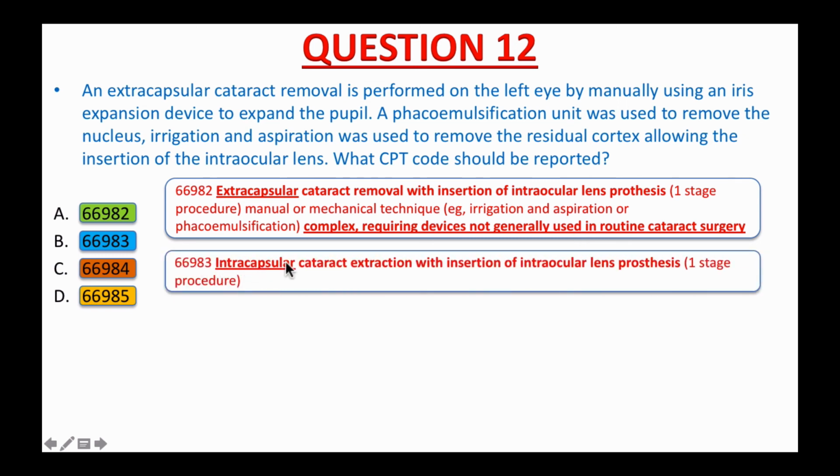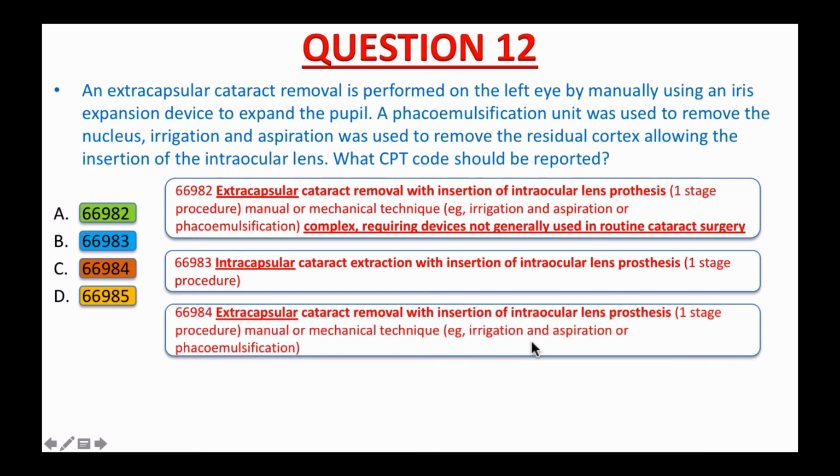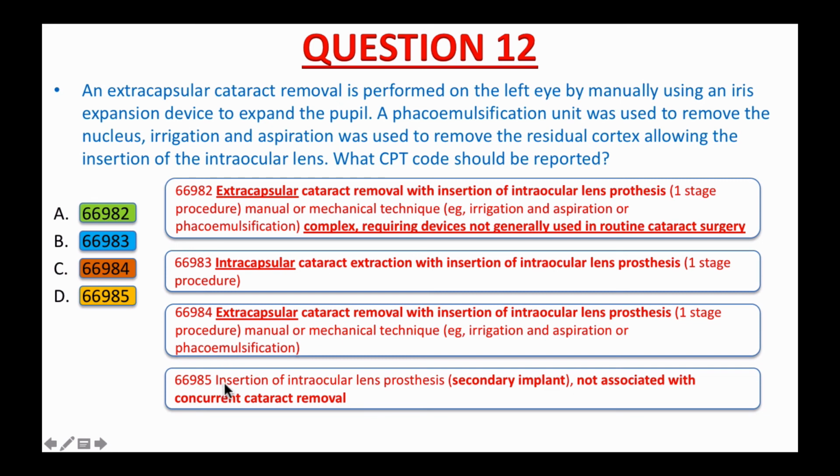669A3, intracapsular cataract extraction with insertion of intraocular lens prosthesis, one-step procedure. 669A4, extracapsular cataract removal with insertion of intraocular lens prosthesis, one-step procedure, manual or mechanical technique, e.g., irrigation and aspiration or phacoemulsification. 669A5, insertion of intraocular lens prosthesis, secondary implant, not associated with concurrent cataract removal.